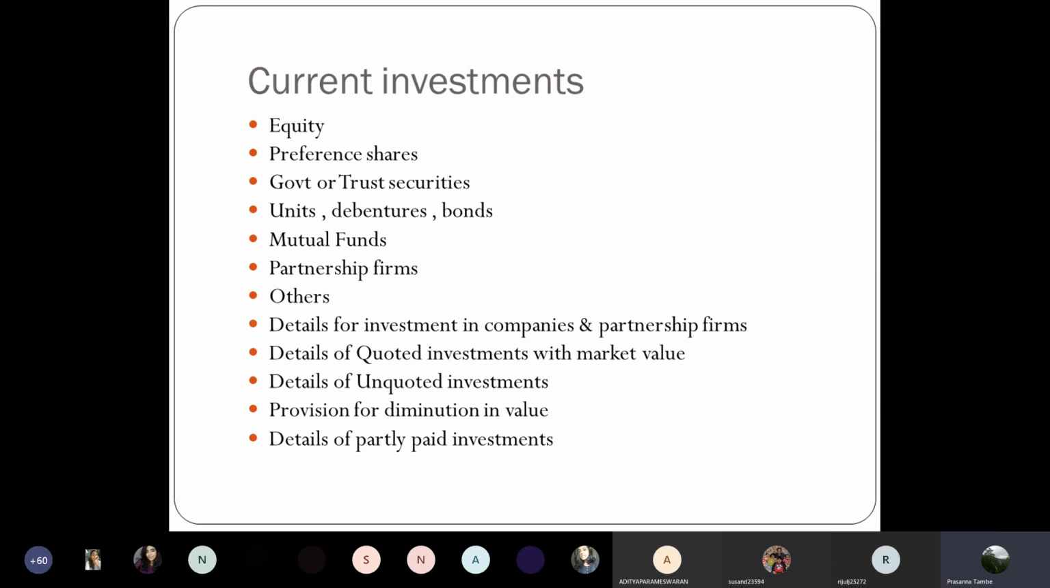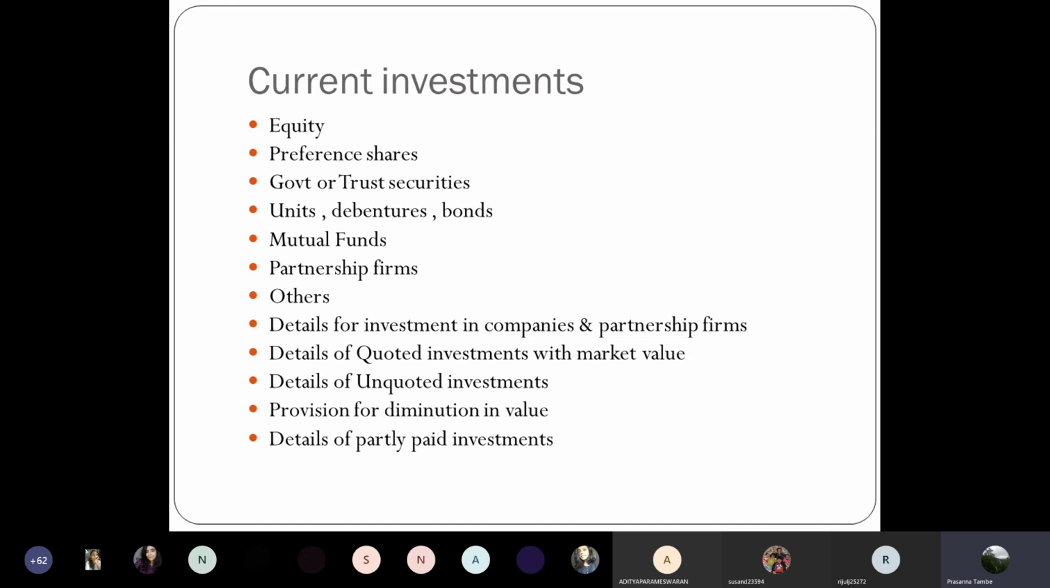And the last disclosure is details of partly paid investments. Say for example, you have invested in equity shares of a company. The face value is 10 rupees per share, but the company has asked you to pay only 8 rupees per share so far. So sometime in future, the company will have a right to ask you to pay the balance 2 rupees per share. So that investment is a partly paid investment, and you have a commitment or obligation or contingent liability to pay that 2 rupees per share as and when the company asks you to make that payment. So information of such partly paid investment has to be provided in the balance sheet.